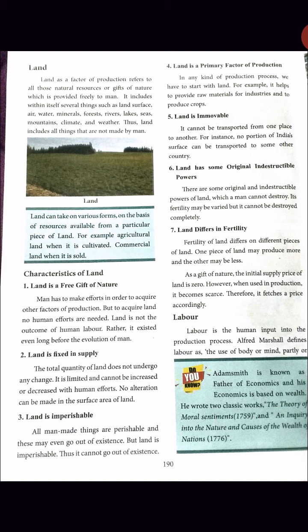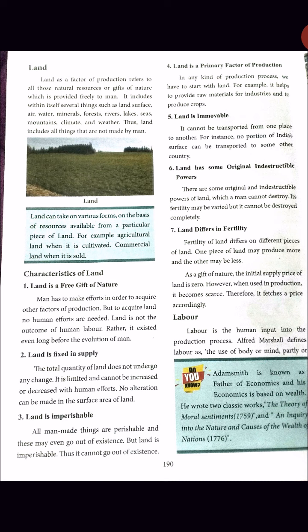Next we are going to see the characteristics of land. Land has seven characteristics. The first one is land is a free gift of nature. The second is land is fixed in supply.